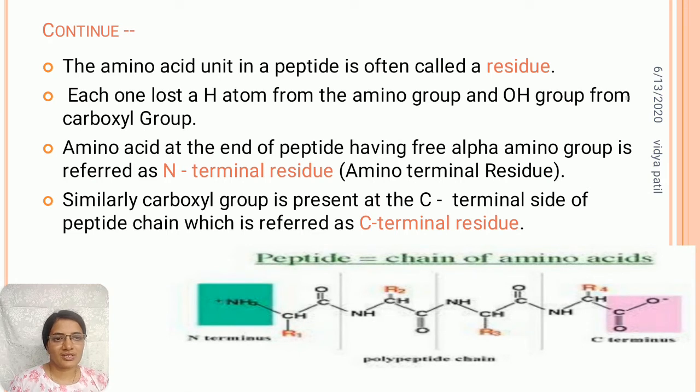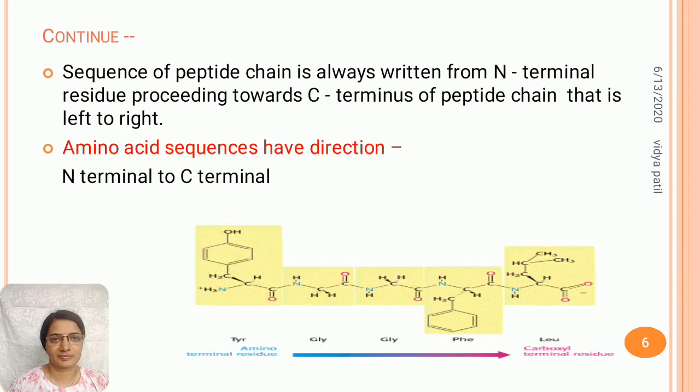Similarly, the carboxyl group is present at the C-terminal side. This amino acid is referred to as the C-terminal amino acid and the end is referred to as the C-terminal. N-terminal and C-terminal. The sequence of a peptide chain is always written from the N-terminal amino acid towards the C-terminal amino acid, that is, left to right.